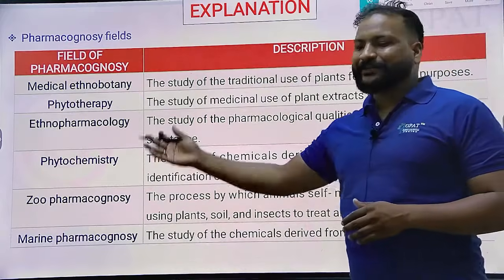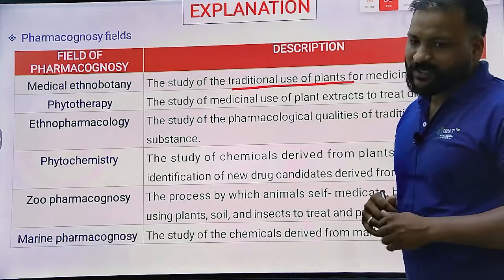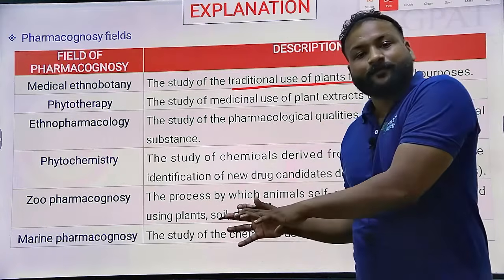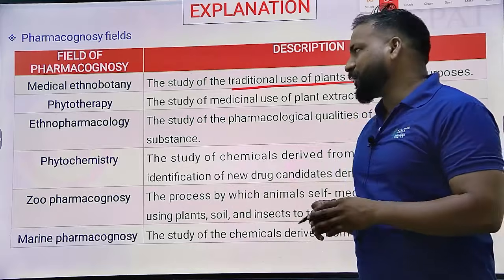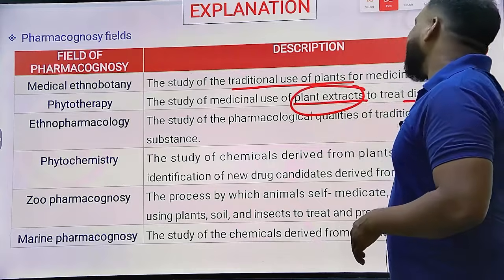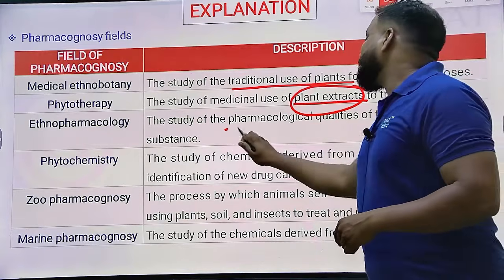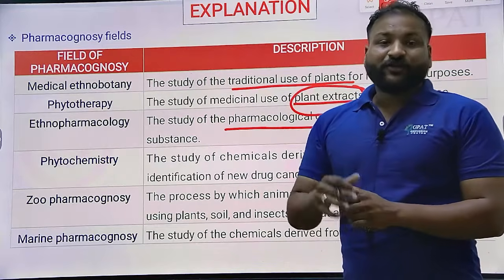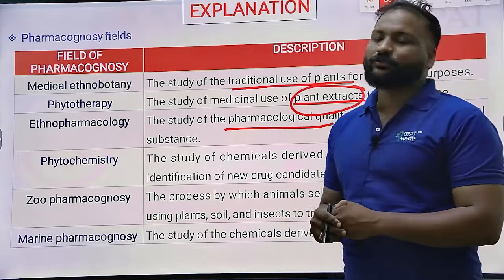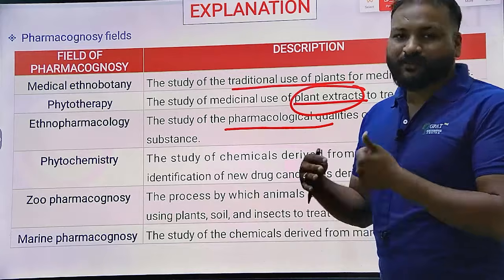These are the different fields. Medical ethnobotany means you are studying the traditional use of the plants for medicinal purposes. Phytotherapy is the study of the use of plant extracts to treat disease. Ethnopharmacology is studying the pharmacological qualities of traditional medicine substances. Phytochemistry means study of the chemicals derived from the plants, right?